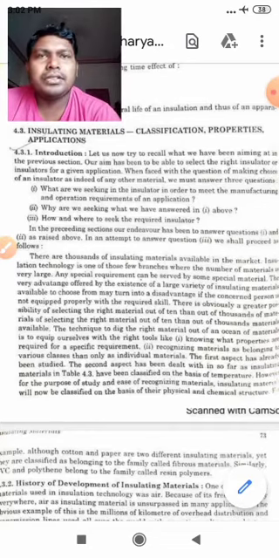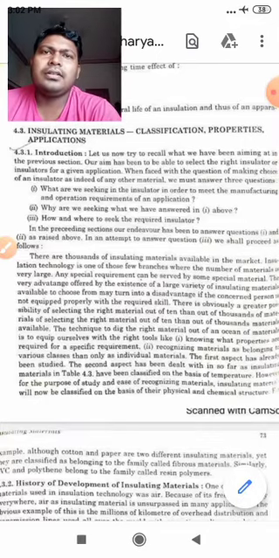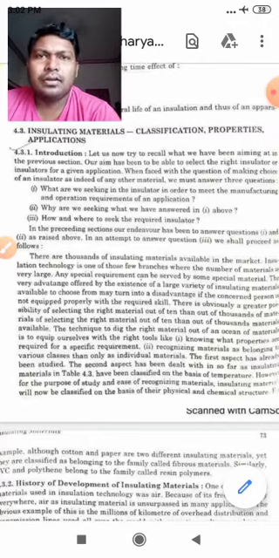Suppose, for instance, in your objective type test you have four options, you have to pick only one, which is the right one. Suppose the options are increased to 100, then the probability that you will strike the correct answer will be less if the number of options is more. Suppose there are 100 options, you have to take the correct one, only one, then the probability is decreased. So if the number of options is decreased, then the probability that you hit the correct option will be increased.